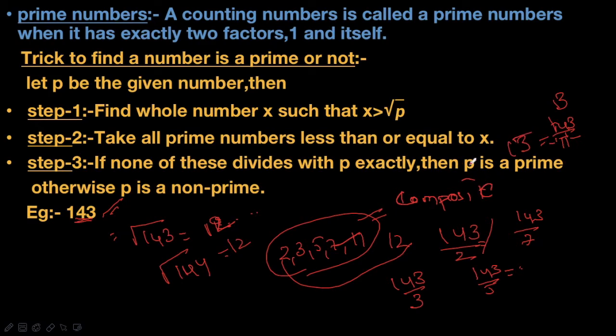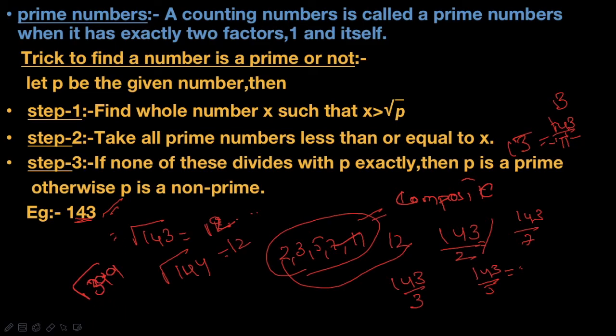This trick can be applicable for small numbers. When we go to large numbers, we need to do so many divisions. Suppose we take 399.